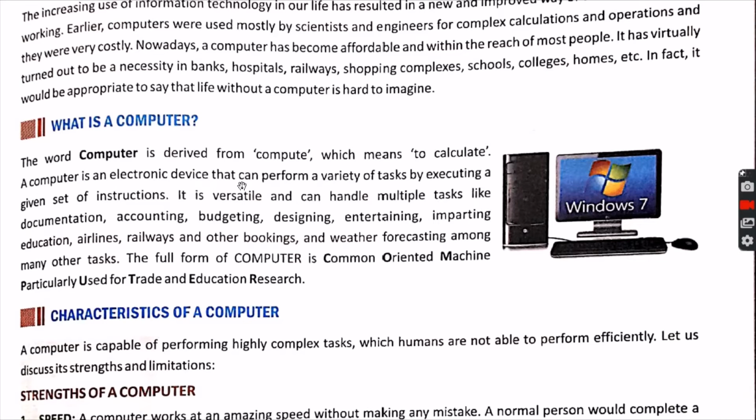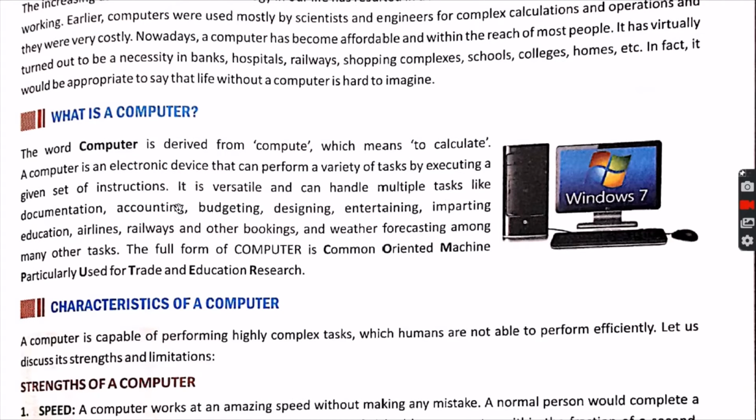A computer is an electronic device that can perform a variety of tasks by executing a given set of instructions. So basically what a computer does is the IPO cycle. You can define it in another way like this: a computer is an electronic device that can perform the input process output cycle, and this is done with the help of different input output devices, and processing devices are also involved.